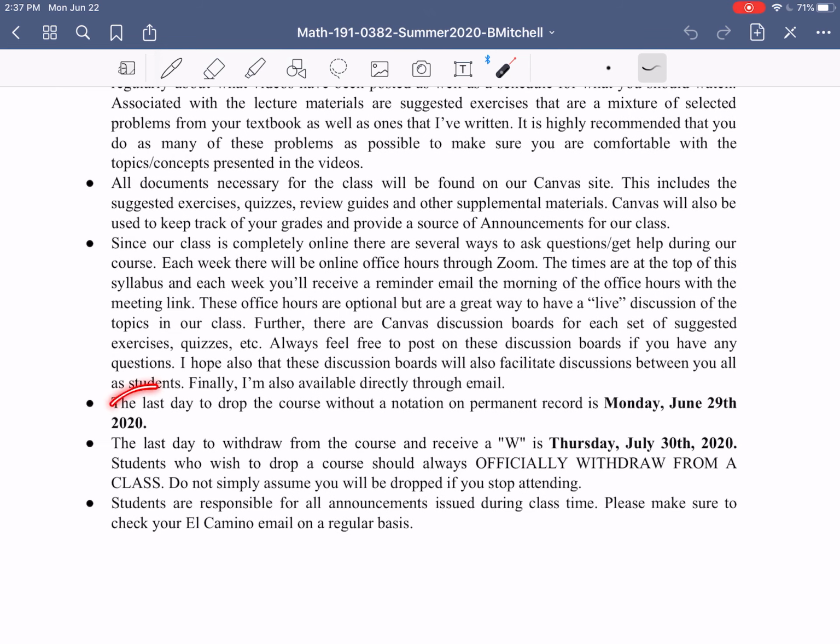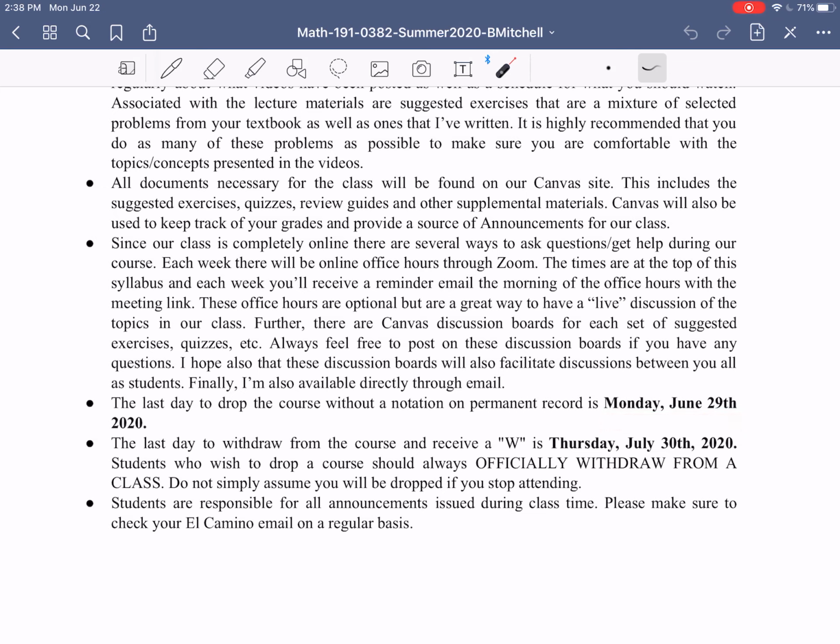All right, important deadlines. Here, the last day to drop or add the class, mainly to drop the class without permanent notation. So basically, you just realize this isn't the right class for you, you don't really like the fully online format, something like that. That is next Monday, June 29th. So if you want to drop the class and have no record that you were in it, get a full refund, all that stuff, that has to happen by Monday, June 29th.